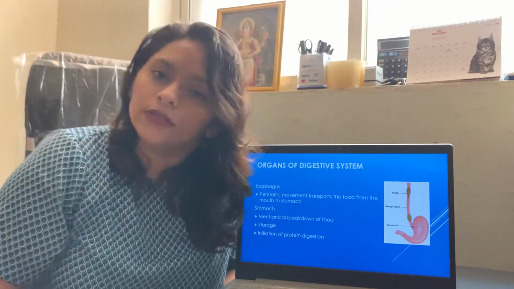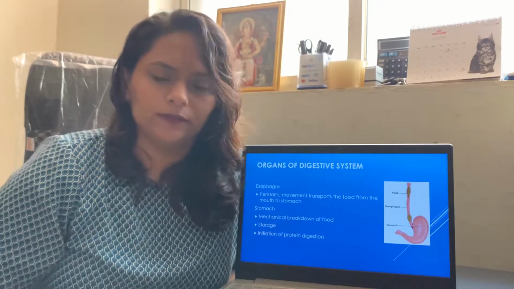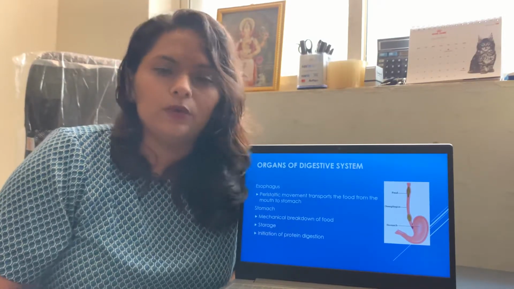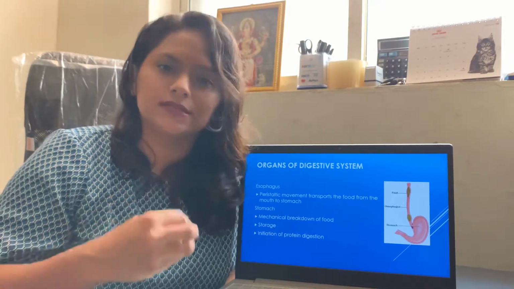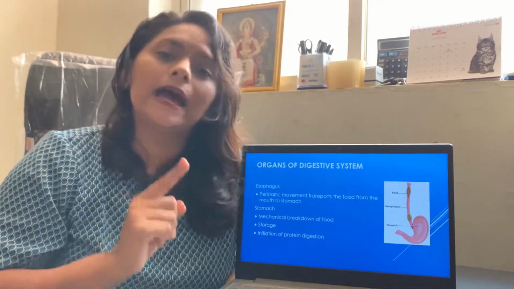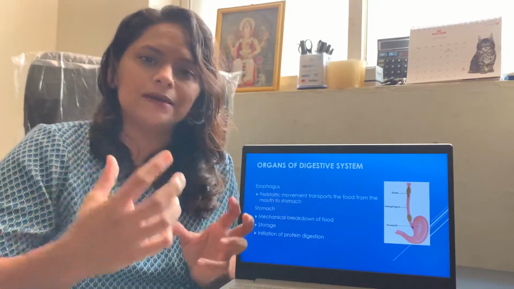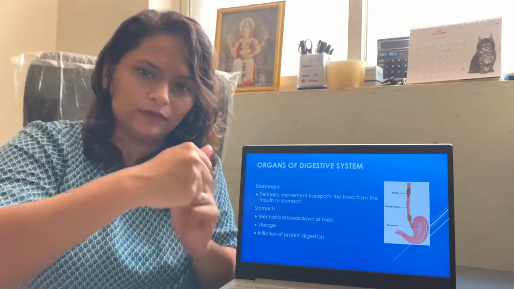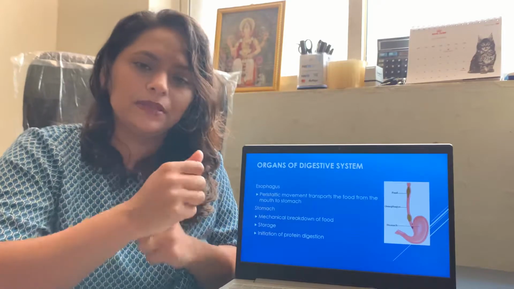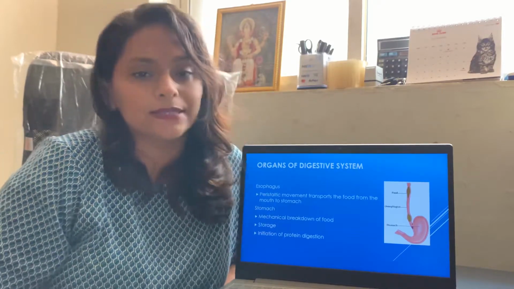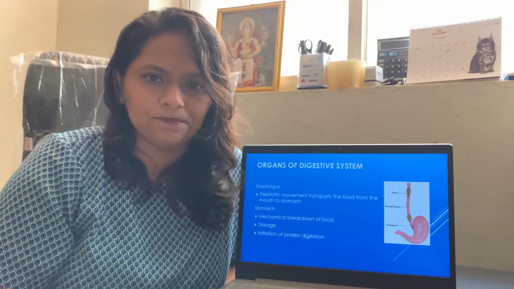The next organ is stomach. Stomach is a J-shaped organ, and in the stomach the food gets further digested both mechanically as well as chemically. The stomach is a sac which keeps on churning and crushing the food further, and at the same time the gastric glands that are present in the stomach will be releasing digestive enzymes.